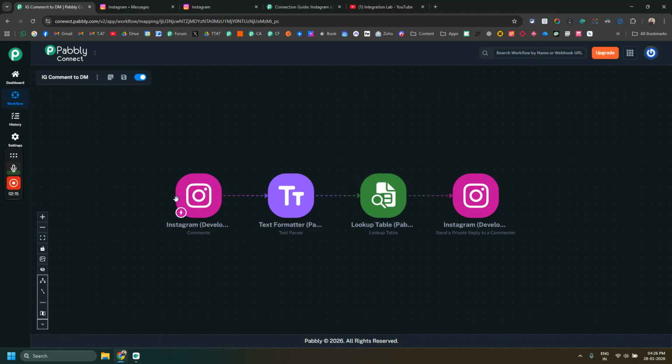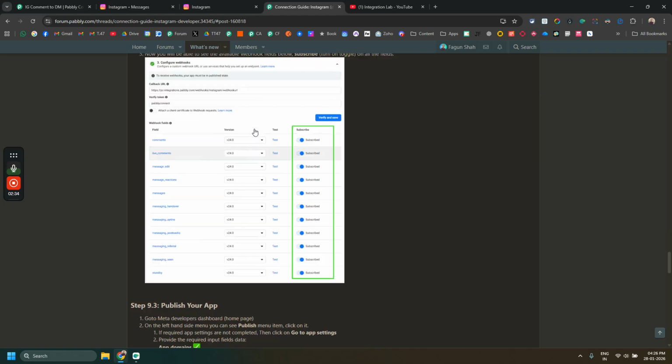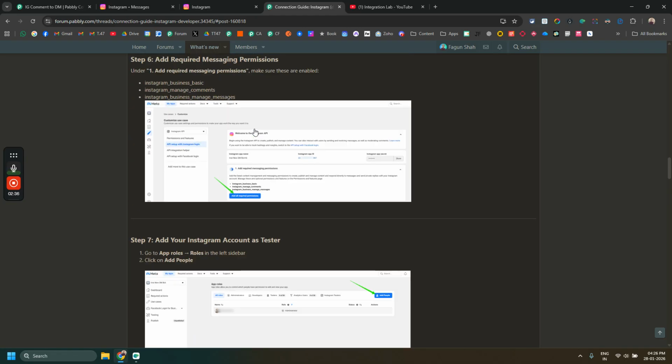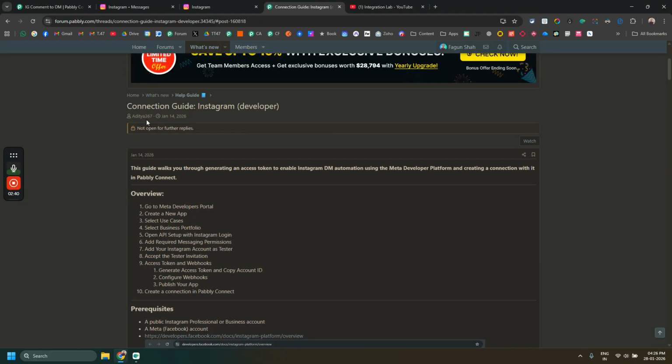Okay, so first you need to create a connection using Instagram Developer app, not your regular Instagram trigger event, but Instagram Developer app, and then select app event as comments, right? How do you set up this connection? It is a little bit tricky compared to your regular connection. You need to follow this guide that they have given. I will leave the link in the description.